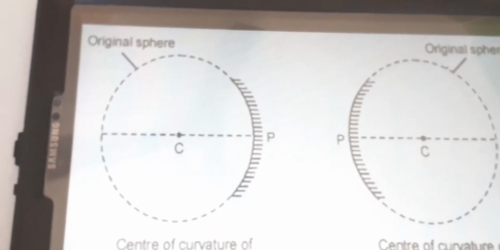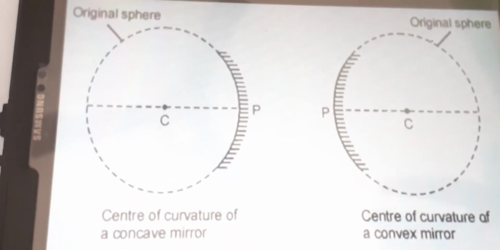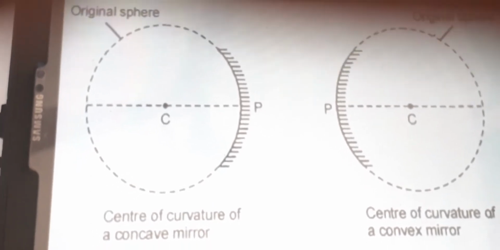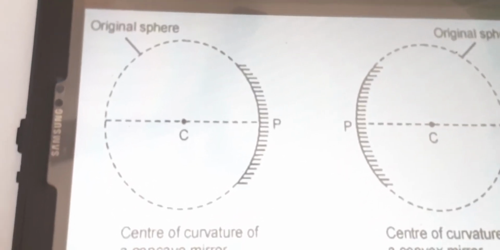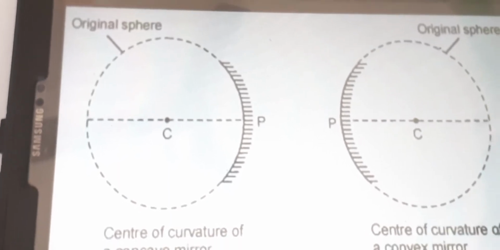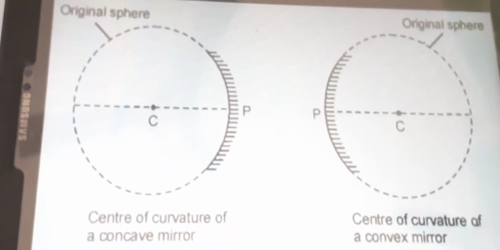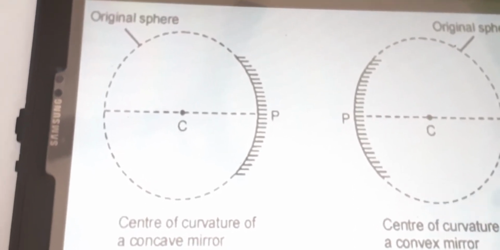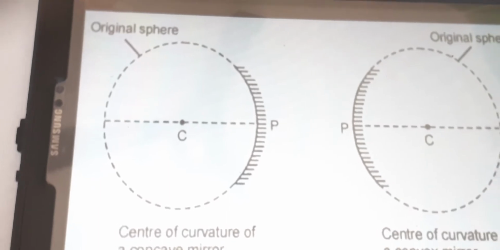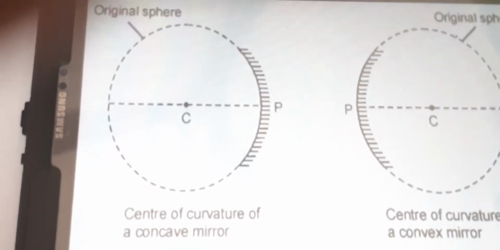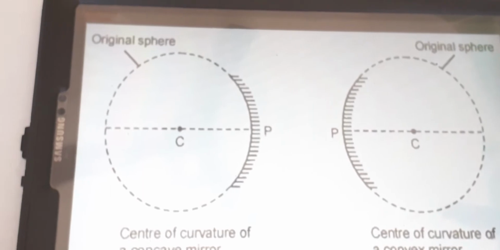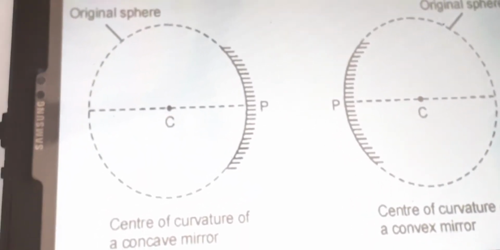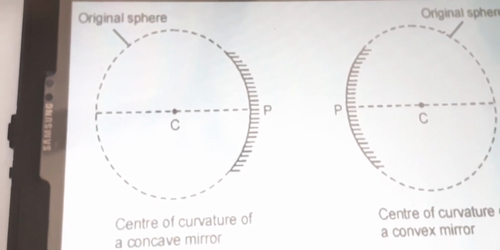So observe this slide. What is the shape of this image? Spherical shape. How do you understand? I already explained that a spherical mirror is a part of a sphere. When we take the center of the reflecting surface of a spherical mirror, we call that the pole. That pole is denoted by P. In that image you can observe P. All of you keep one point at the center of the reflecting surface in your notebook.